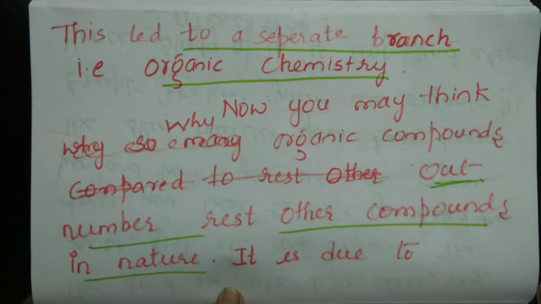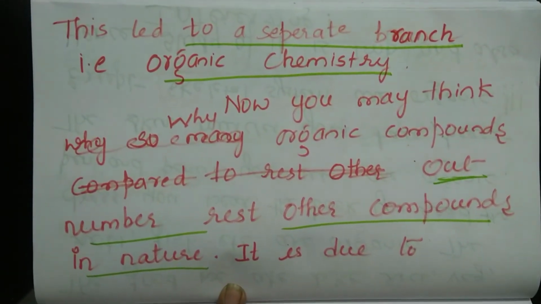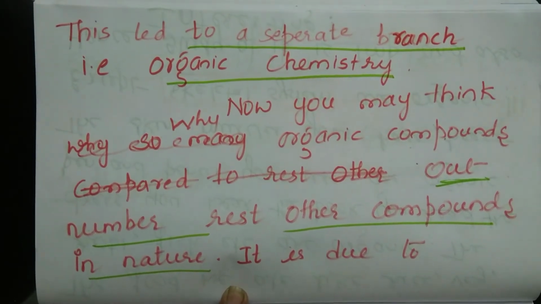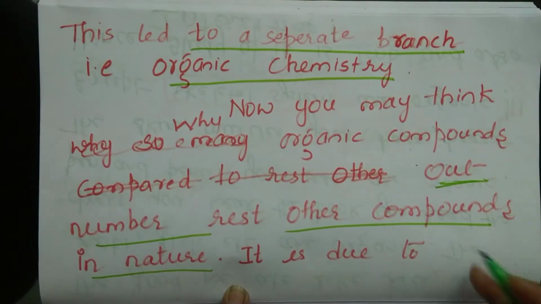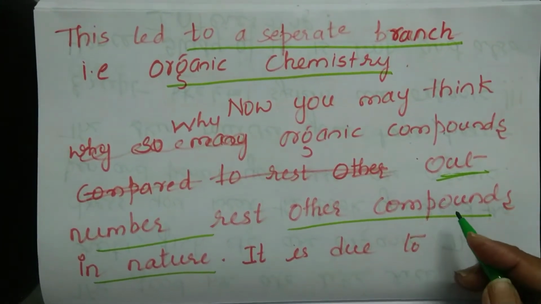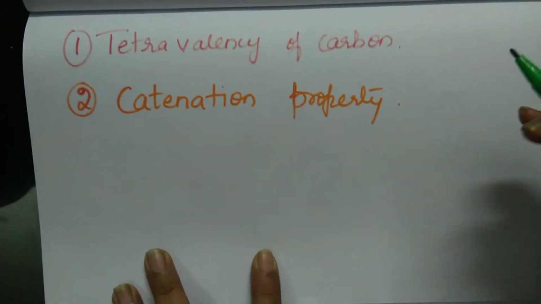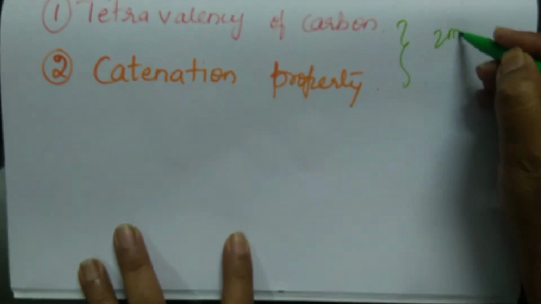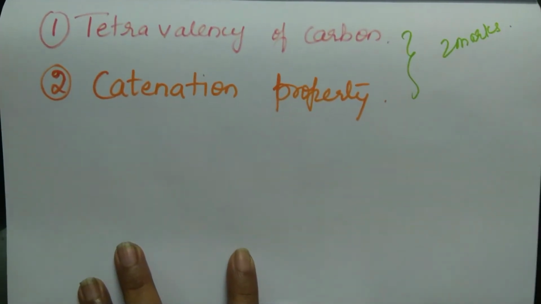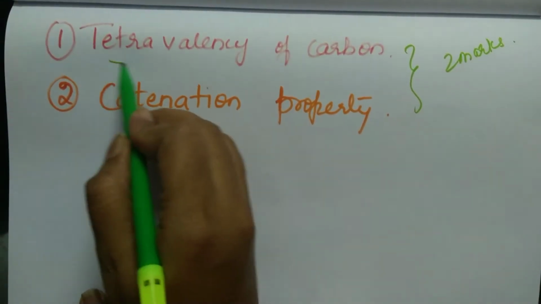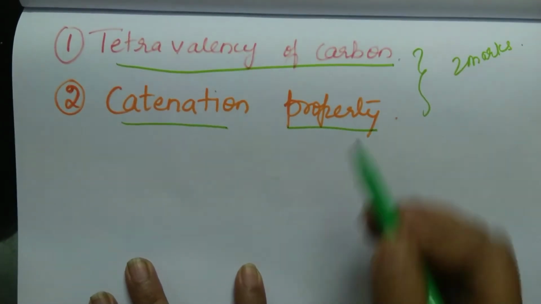The organic compounds are present in large number compared to other things which are available in nature. So this can be explained due to two properties of carbon. This is very important, it can be asked for 2 marks. The first property due to which there are a large number of organic compounds is tetravalency of carbon, and the second is catenation property.